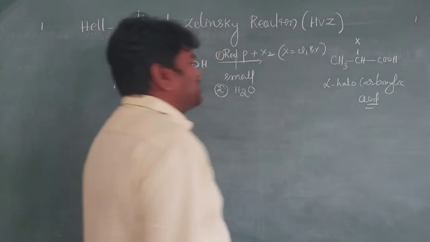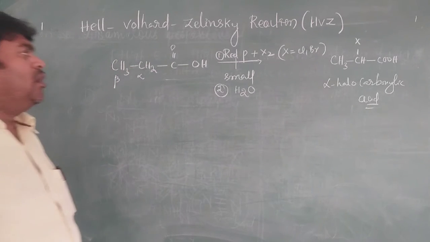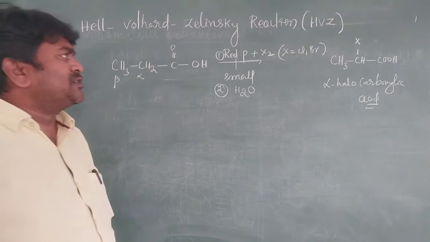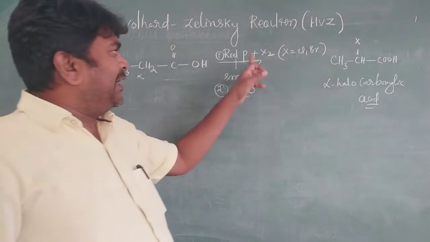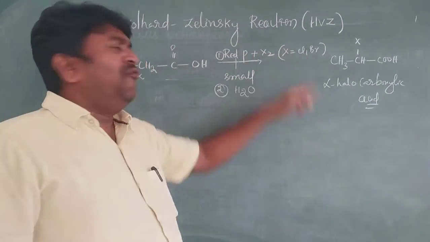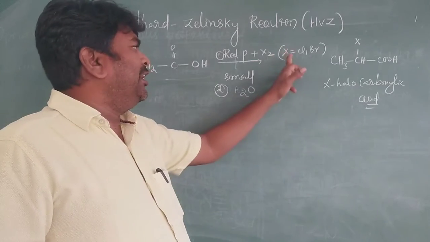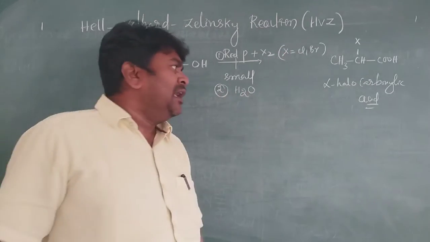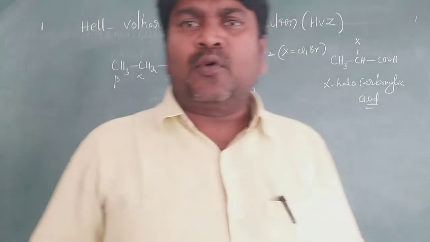This is the preparation of alpha halo carboxylic acid. The carboxylic acid reacts with red phosphorus and halogen, where X is chlorine or bromine. Then on hydrolysis you get alpha halo carboxylic acid.